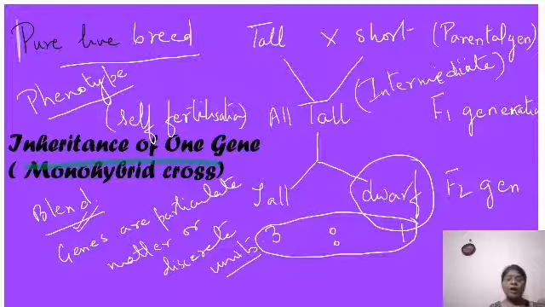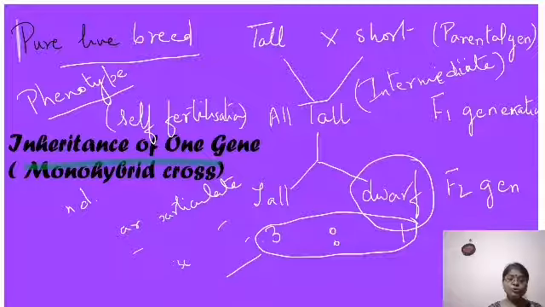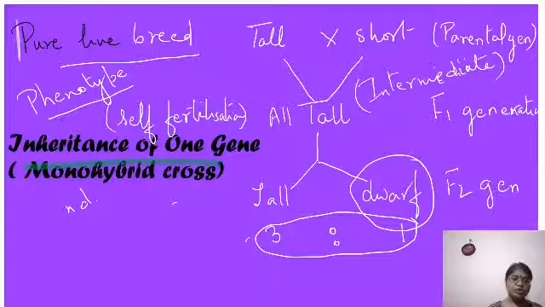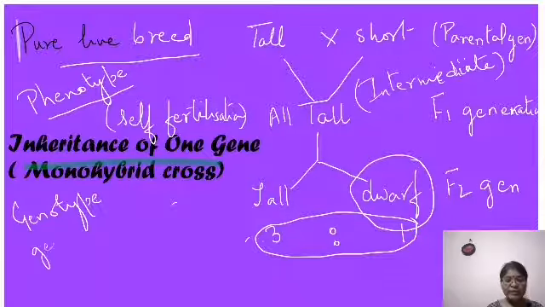Now there is another term which I should tell you here, that is genotype. Now try to understand both the terms. So what is genotype? Genotype is the genetic composition. Okay, genotype is what? The genetic composition.